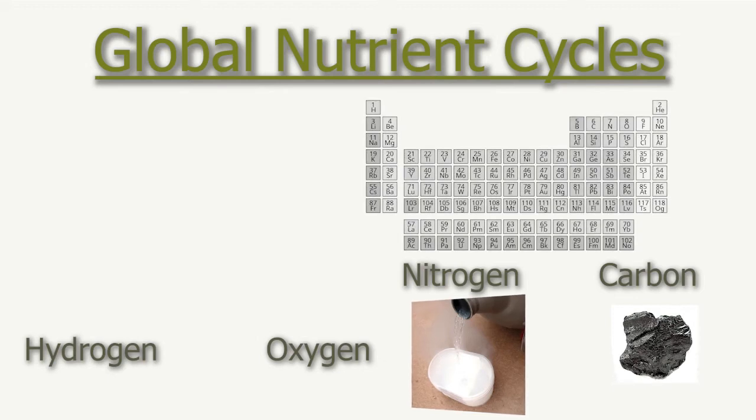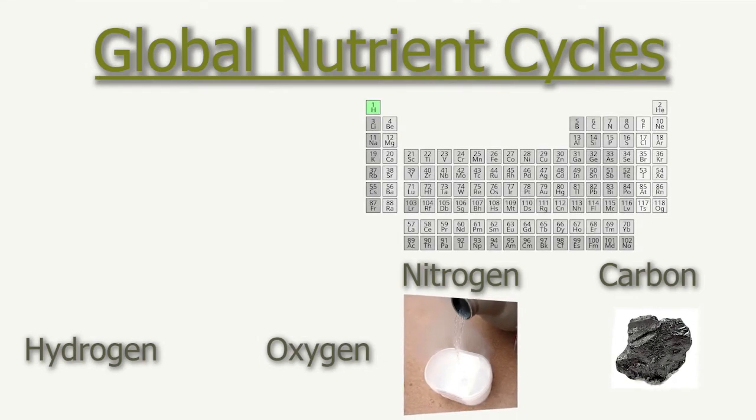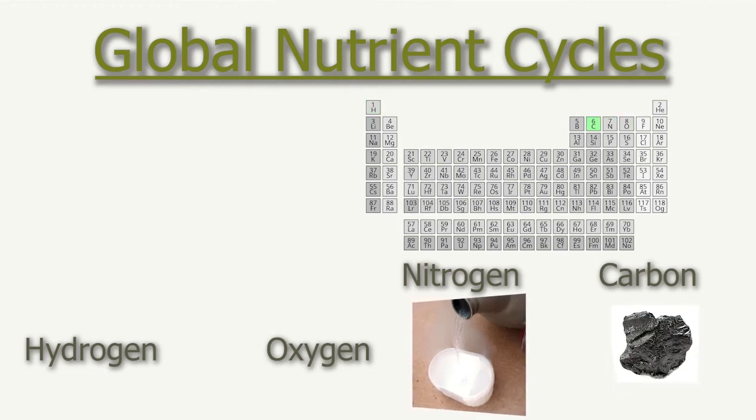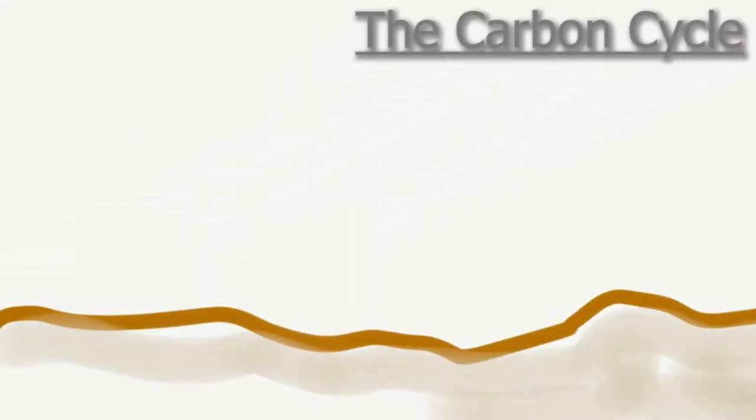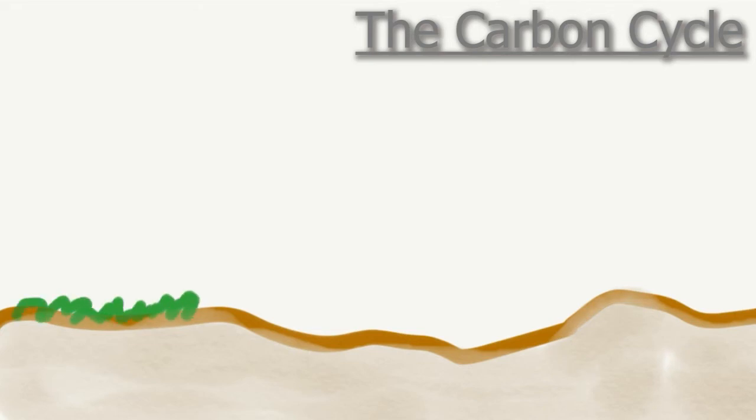Now, we'll move on to global nutrient cycles. This includes elements such as hydrogen, oxygen, nitrogen, and carbon. These elements can also be transferred through the soil and water, but they are mainly transferred through the sky. These nutrients may have to travel a long time before organisms pick them up, so they can travel extremely far. We'll start with the carbon cycle. Carbon dioxide, or CO2, is made up of elements carbon and oxygen.